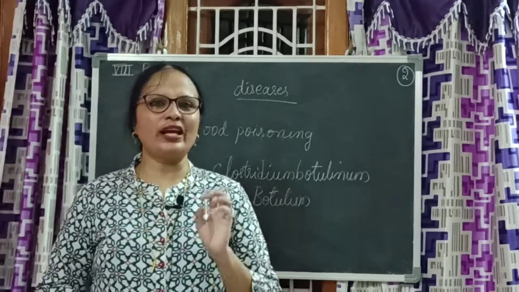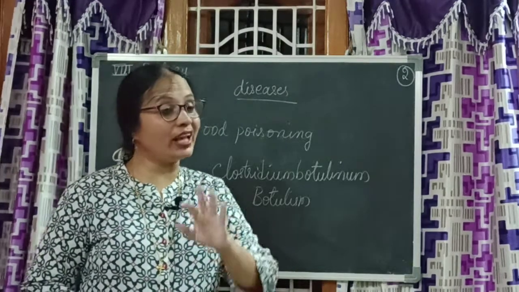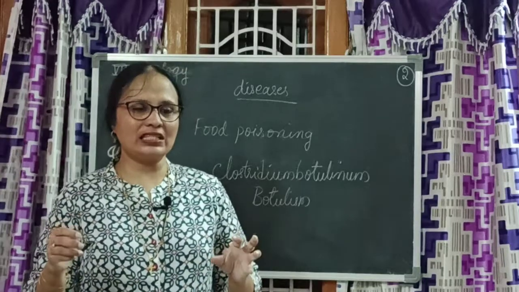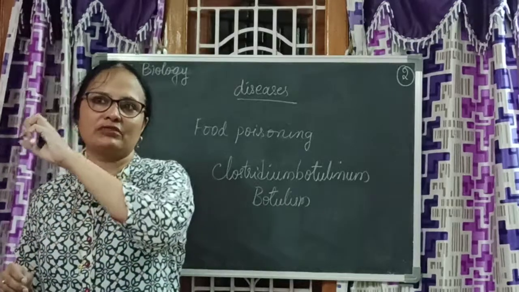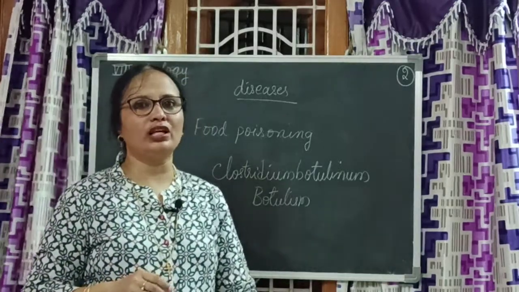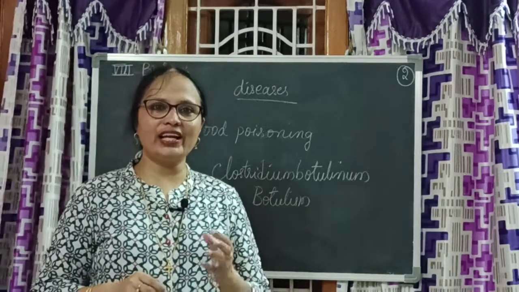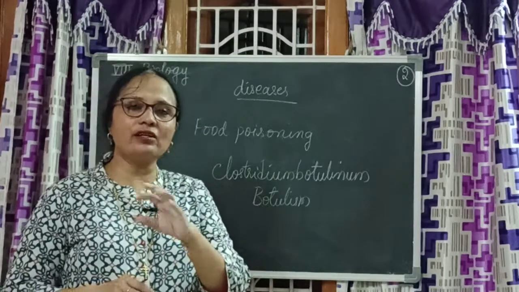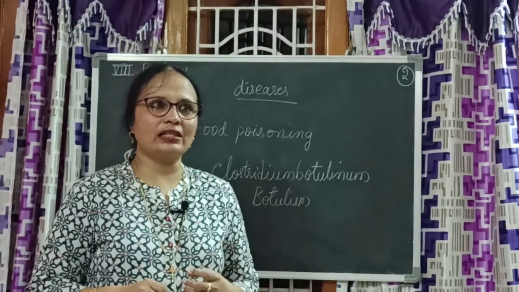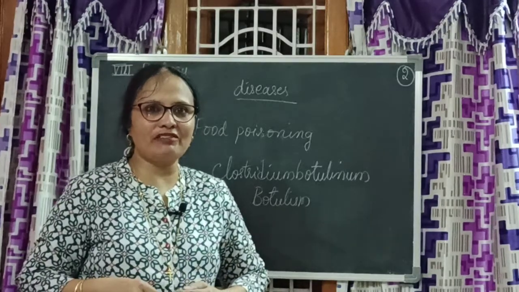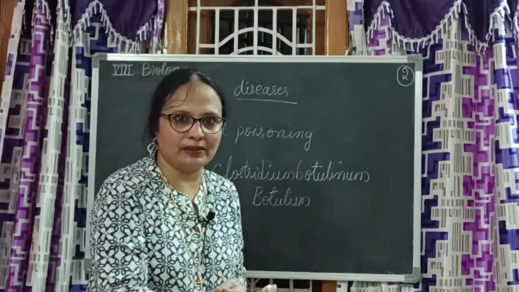How do you get that? When you are eating unhygienic food or eating food in unhygienic places, which has too many flies or mosquitoes which sit on the garbage and then again sit on the food, uncovered food or stale food or spoiled food. If you eat these kinds of foods, it results in food poisoning. Sometimes the stomach will reject the food, and you will be able to overcome that by vomiting.